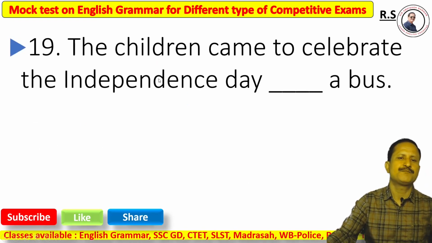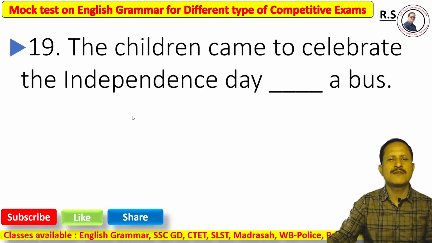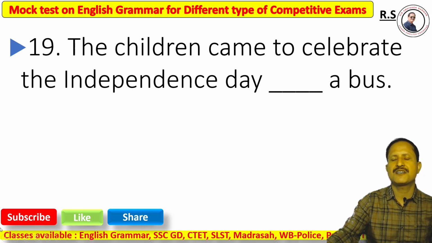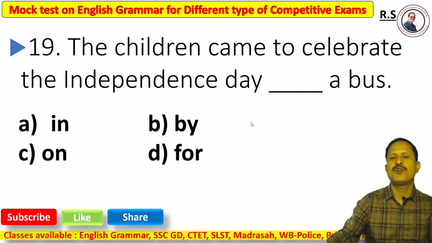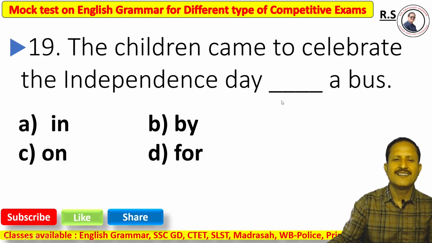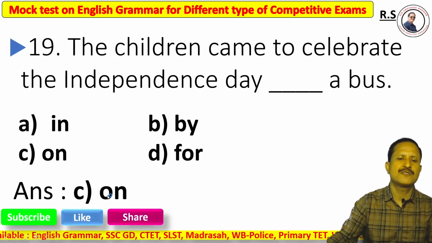Question number 19. The children came to celebrate Independence Day dash a bus. Option A, in, option B, by, option C, on, option D, for. The correct answer is option C, on.